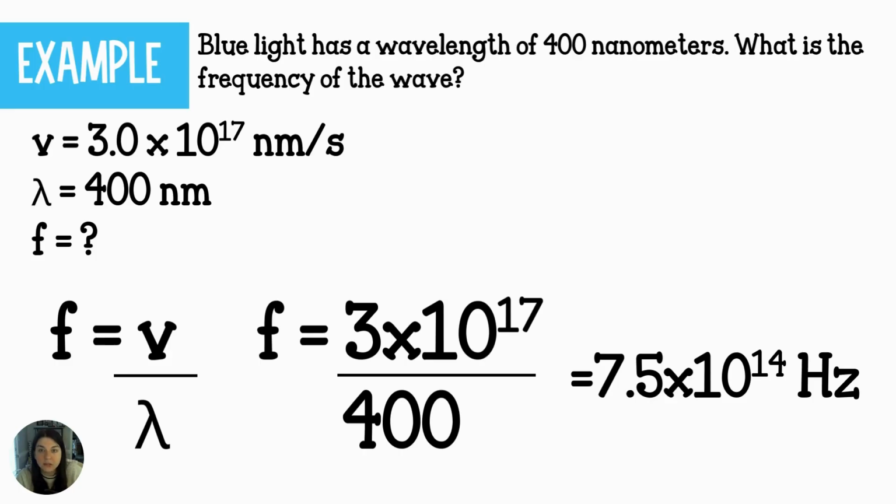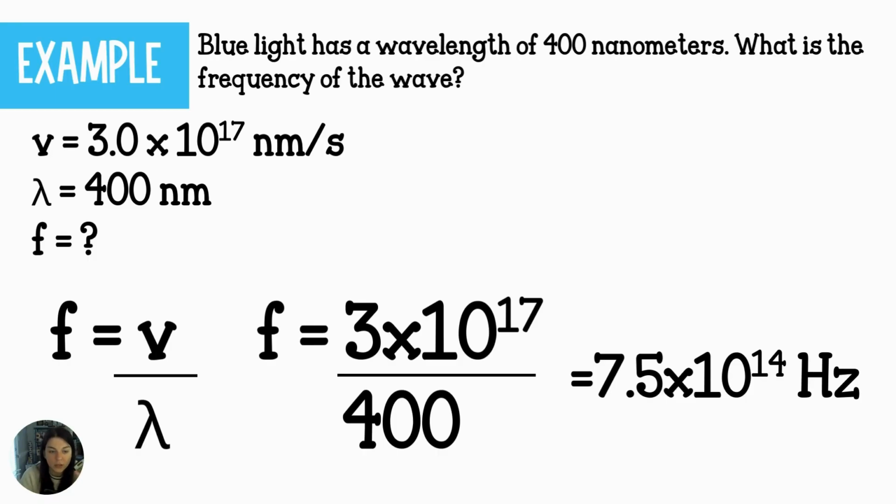Lambda is the wavelength, 400 nanometers. Just drop that in. And then we plug this into the calculator. Now, what's important here is to remember that 3 times 10 to the 17th must get wrapped in parentheses. Otherwise, this gets a little funky.